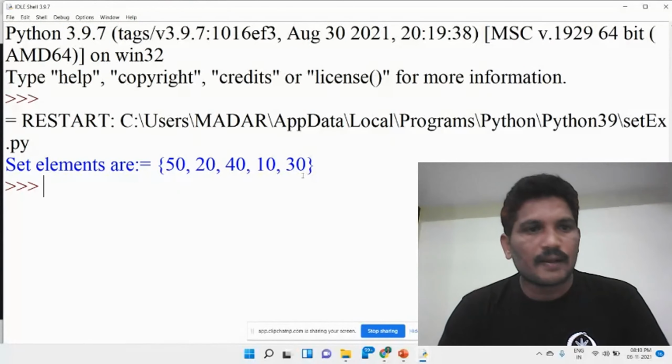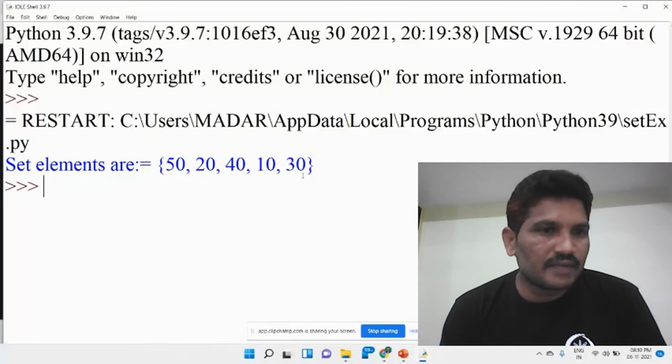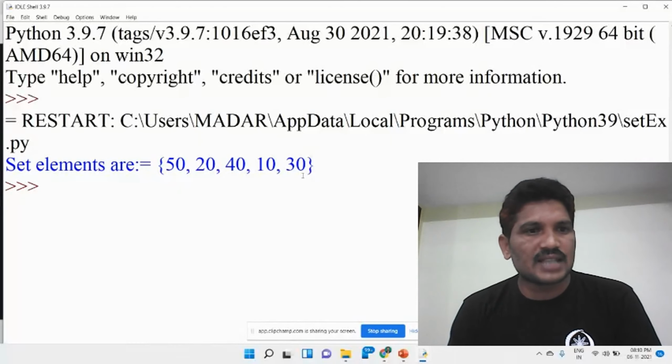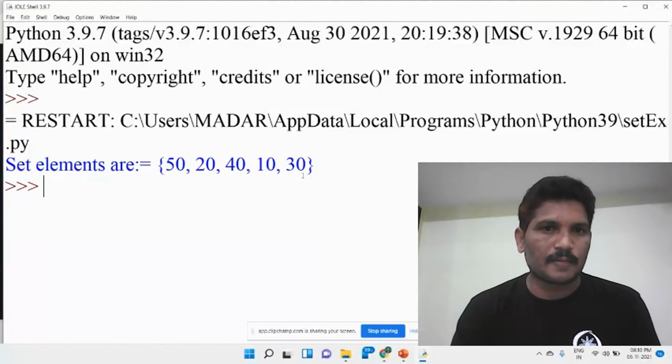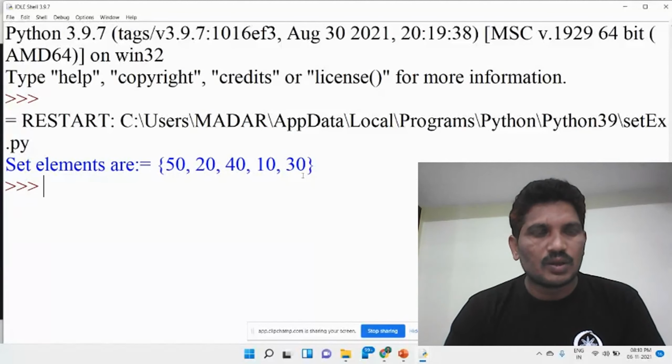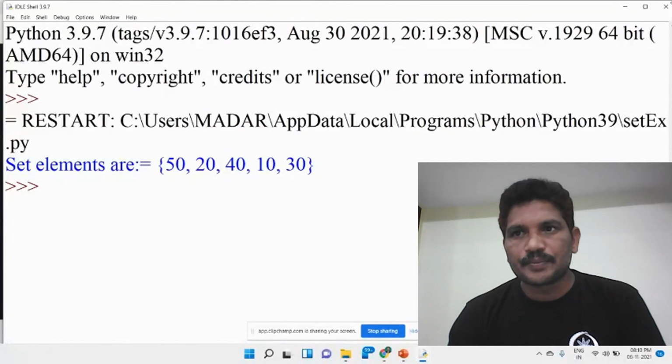Okay, it does not show any error message. In case of the remove method, it shows an error message if the element has not been found in the set. In case of discard, even if the element has not been found in the set, it does not show any error. That is the difference between the remove method and the discard method.